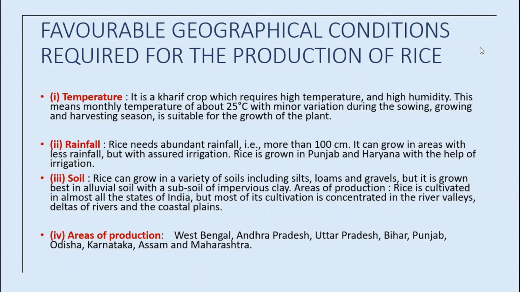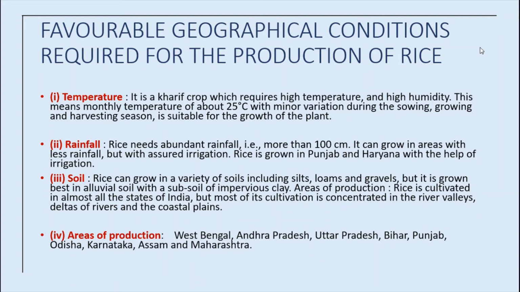Temperature: it's a kharif crop which requires high temperature and high humidity. Okay, and rice needs abundant rainfall, more than 100 centimeter. It can grow in areas with less rainfall but with assured irrigation. Now rice can grow in a variety of soils including silts, loams and gravels, but it grows best in alluvial soil with subsoil of impervious clay.